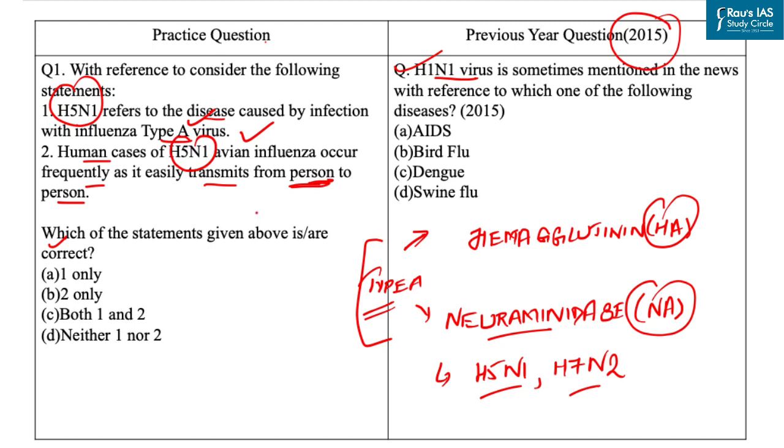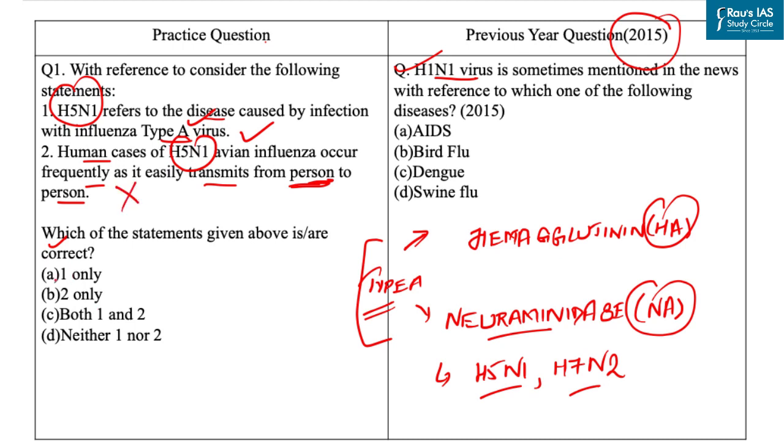So almost all cases of H5N1 infection in people have been associated with close contact with infected live or dead birds or H5N1 contaminated environments. So virus does not infect humans easily and spread from person to person appears to be unusual. So with this our second statement is incorrect.